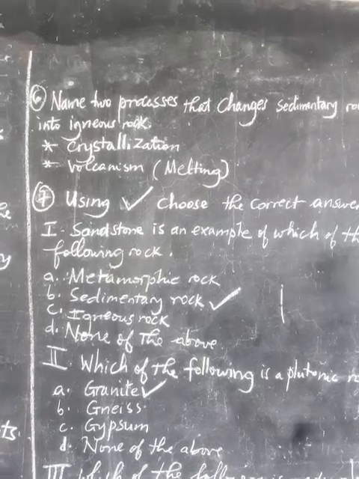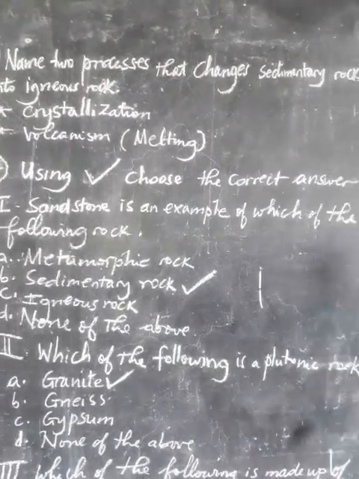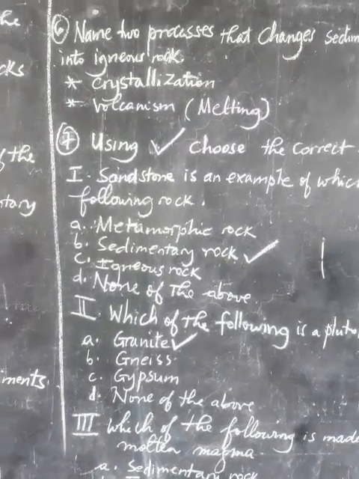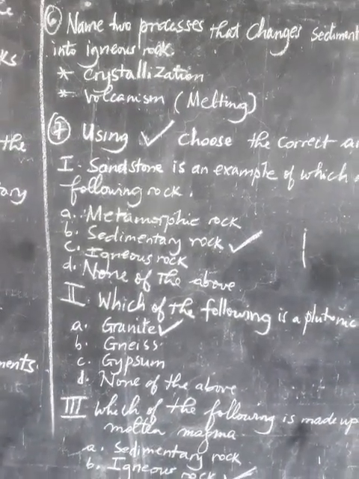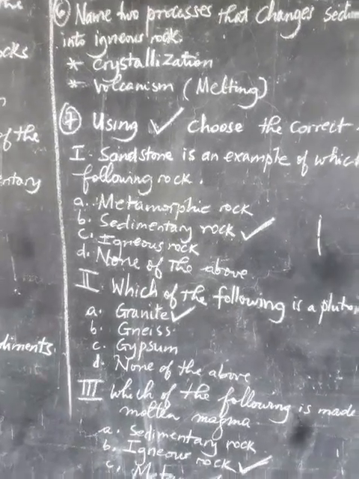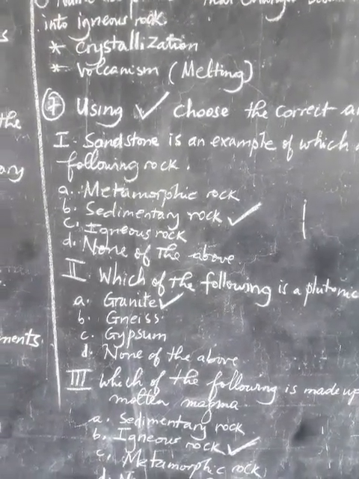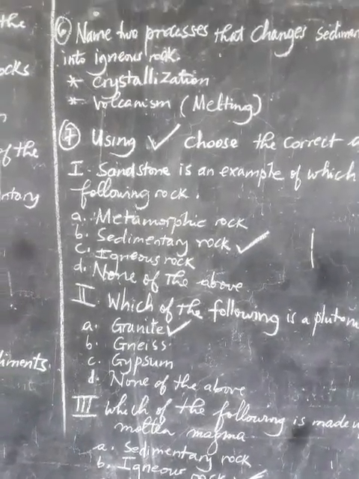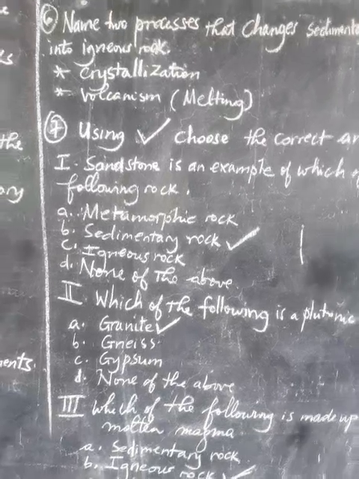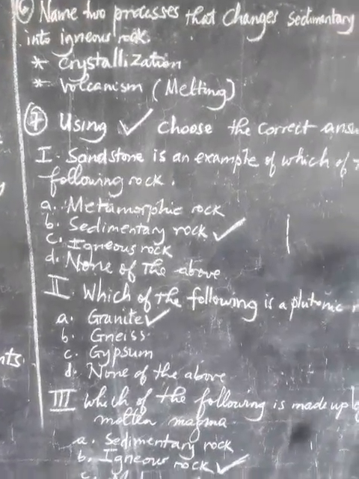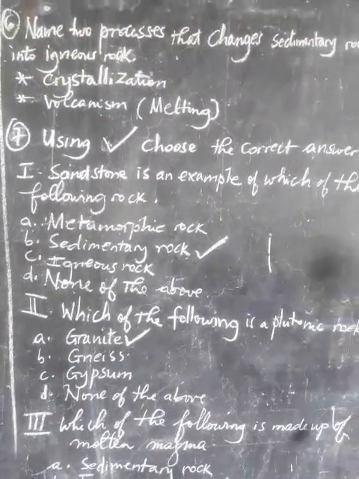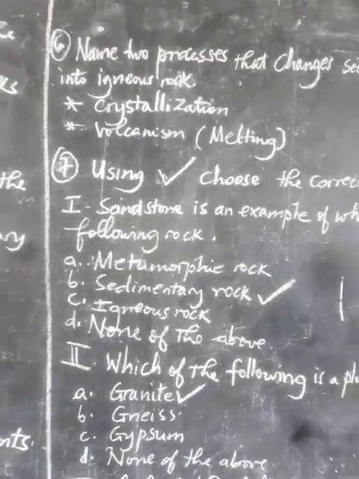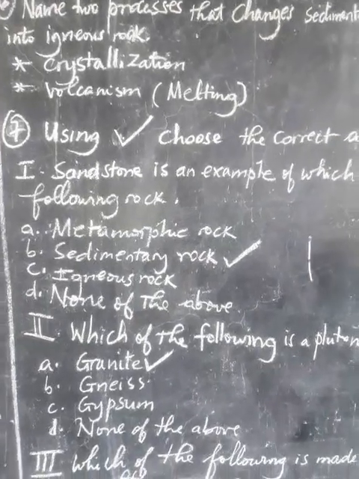This question number 7 is made of only multiple choice questions relating to rock. Here, we have 4 multiple choice questions, using a tick to choose the correct answer. They give us different options to choose which one is correct. Whenever you find the one which is correct, you are going to use a tick to indicate that you have selected the correct one. Let's start with question number 1 in the multiple choice.